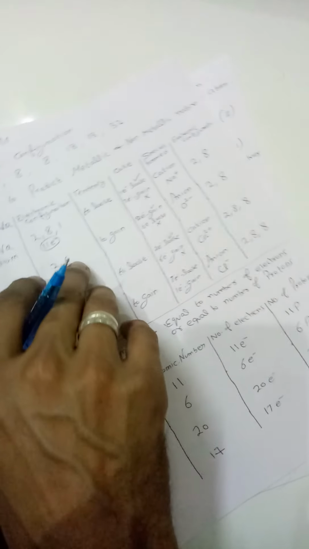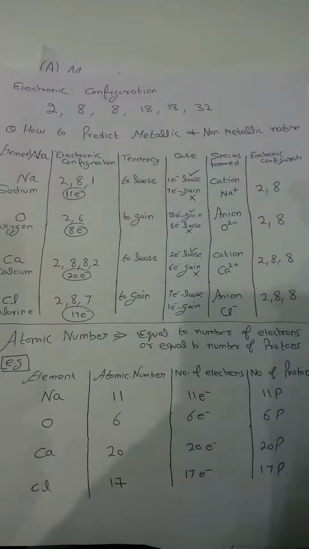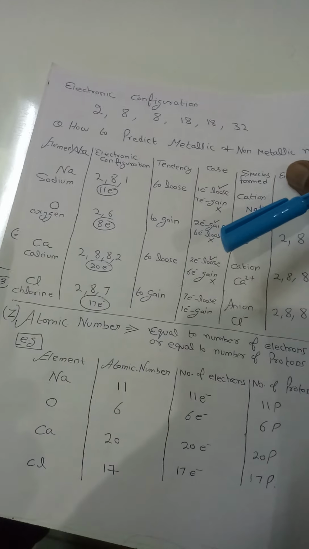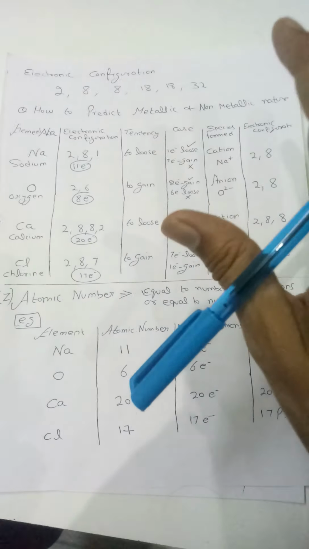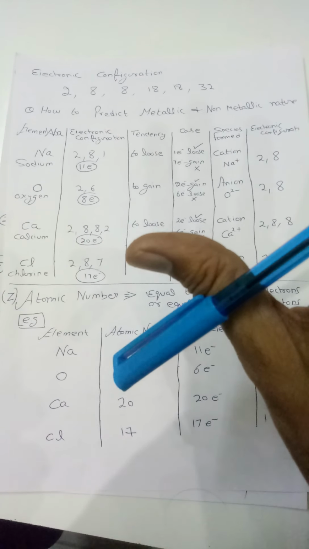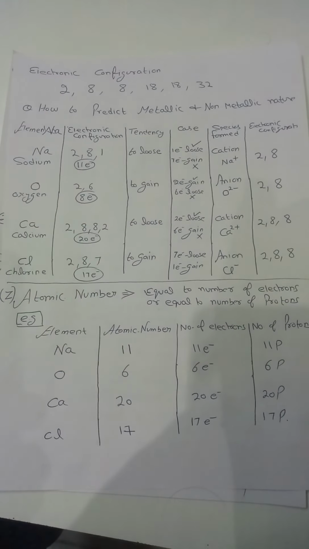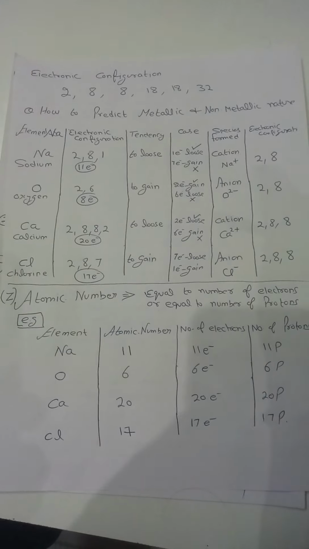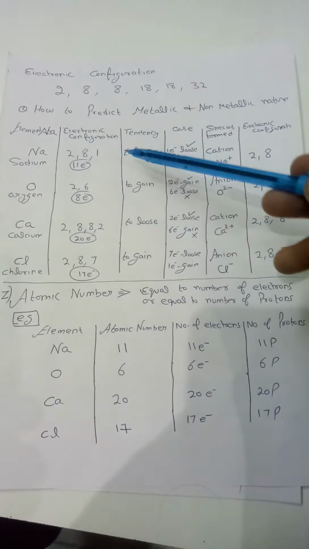So next is electronic configuration. What does electronic configuration mean? It is simply the electronic distribution of an element based on its atomic number. How to predict metal and non-metal nature? By using this configuration. Here are the various columns, clear?